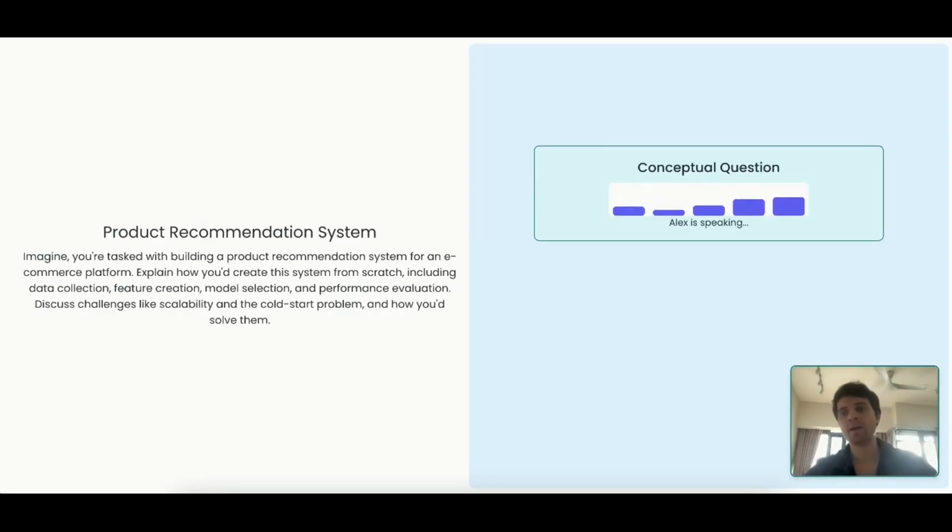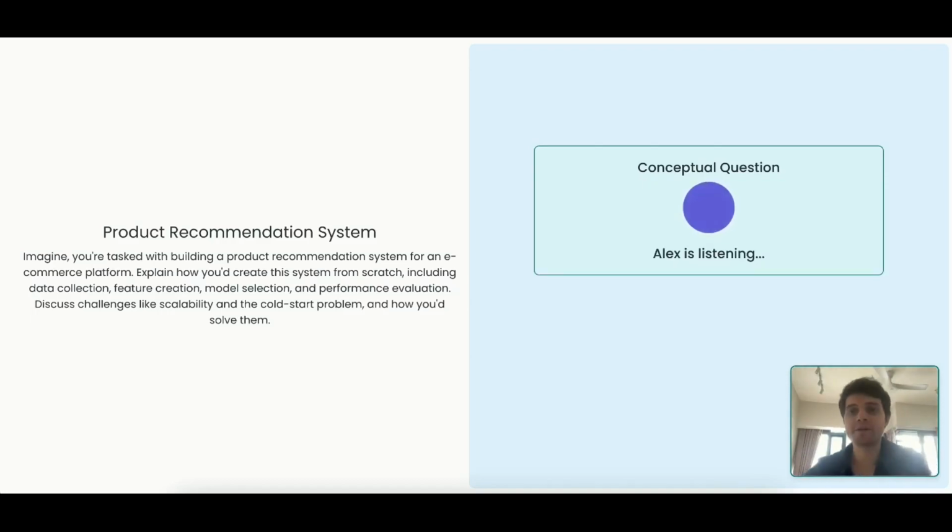Hello, my name is Alex, and I'm an AI interview assistant. I'm here to ask you a few questions about your skills and experience. Let's get started. Imagine you're tasked with building a product recommendation system for an e-commerce platform. Explain how you'd create the system from scratch, including data collection, feature creation, model selection, and performance evaluation. Discuss challenges like scalability and the cold start problem and how you'd solve them.